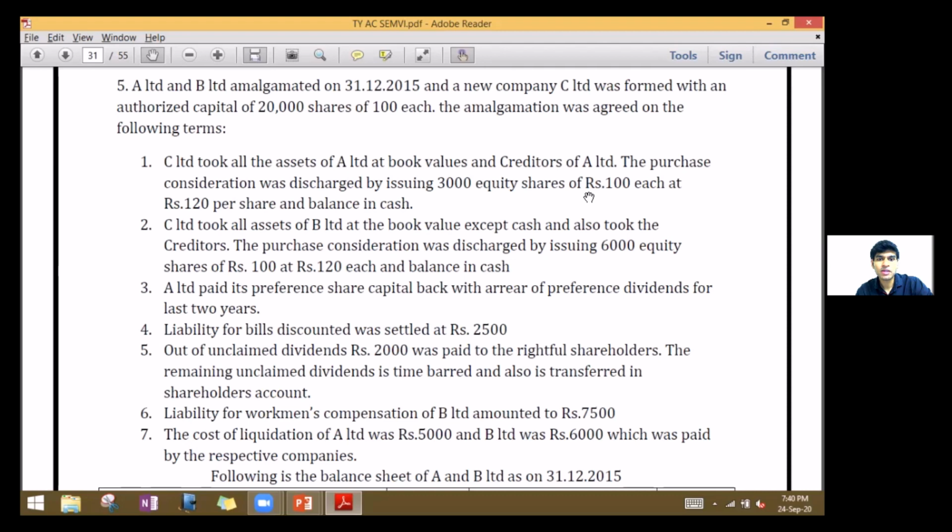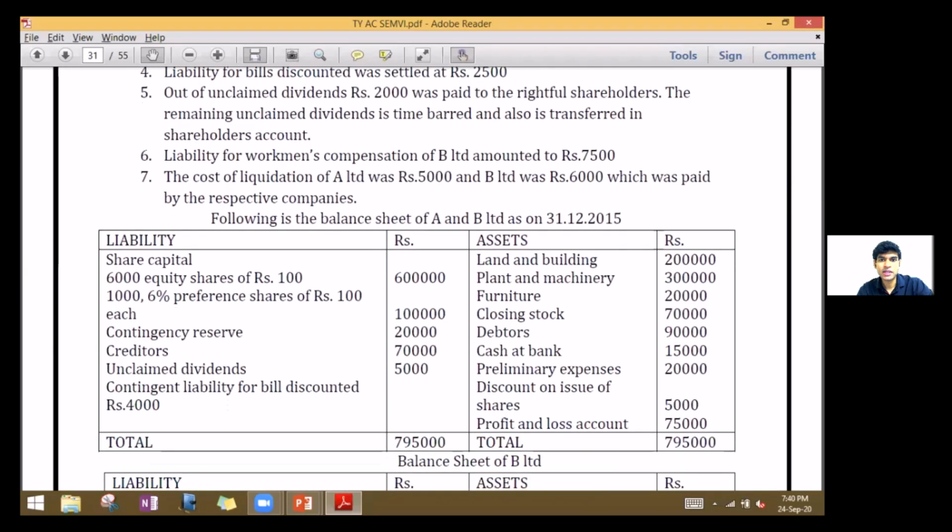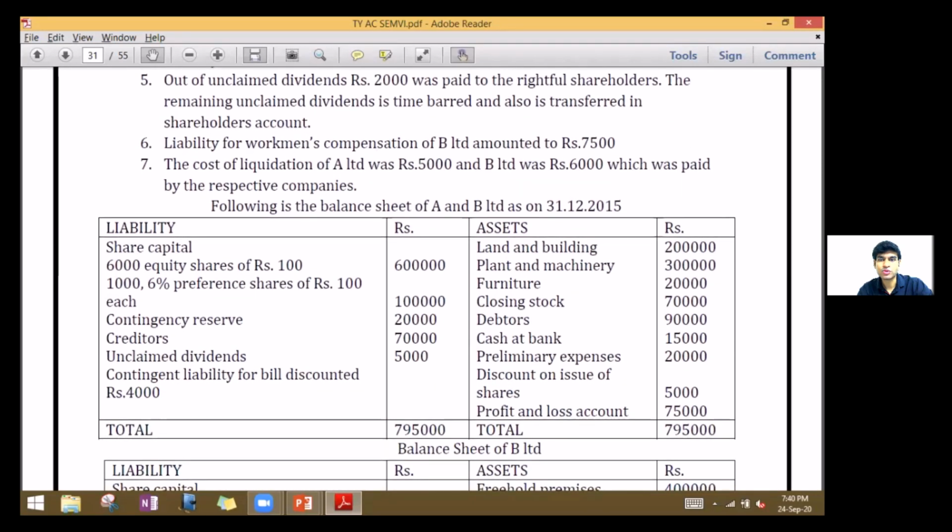Out of unclaimed dividends, rupees 2,000 was paid to the rightful shareholders. The remaining unclaimed dividend is time barred and is transferred to the shareholders' account. Liability for workmen's compensation of B Limited amounted to rupees 7,500. The cost of liquidation of A Limited was rupees 5,000 and B Limited was rupees 6,000, which was paid by the respective companies. Following is the balance sheet of A and B Limited as on 31st December 2015.